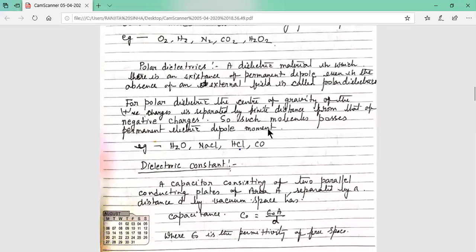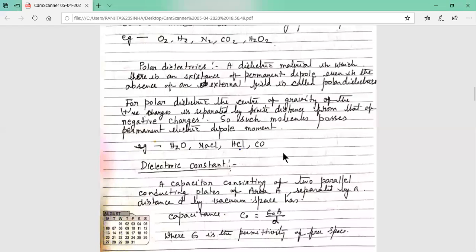Now, what are the examples of polar dielectrics? H2O, NaCl, HCl, CO. In NaCl, for example, there is Na plus and Cl minus, the plus and minus charges separated by some distance. So the dipole moment is mu equal to Q d, the charge times the separation distance. So these are examples of polar dielectrics, where even in the absence of the field, there exists a permanent dipole moment.